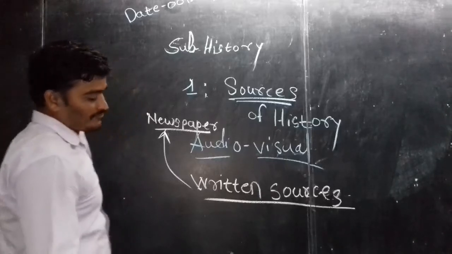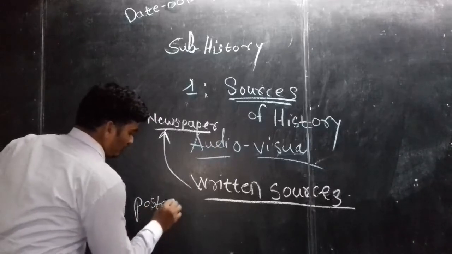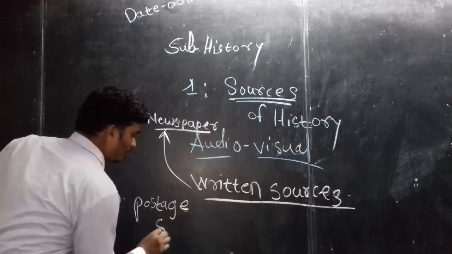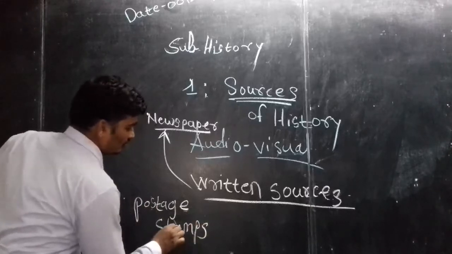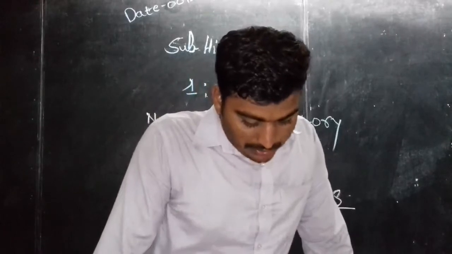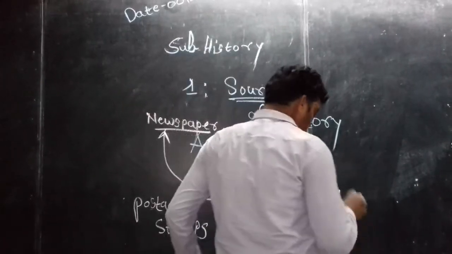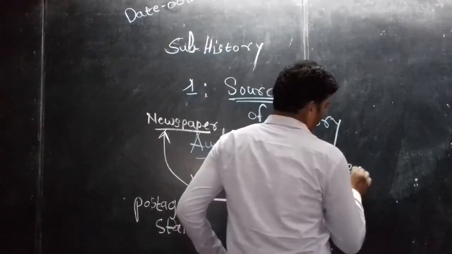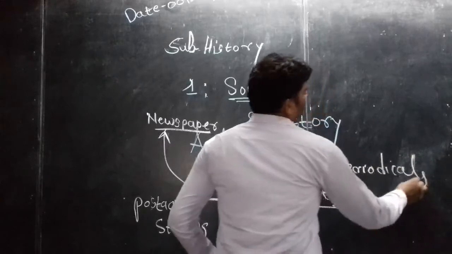The second one we are going to see is postage stamps. Now the third one is periodicals.